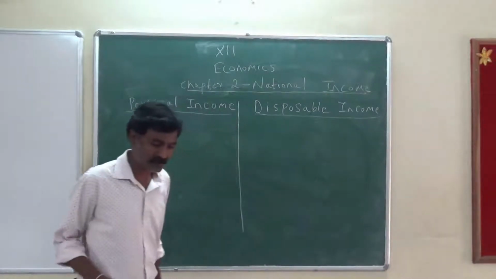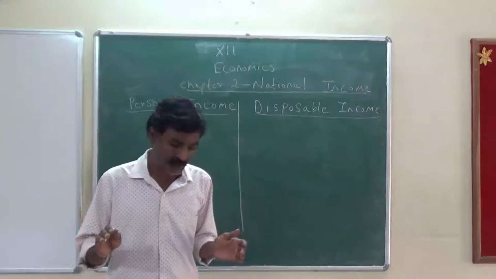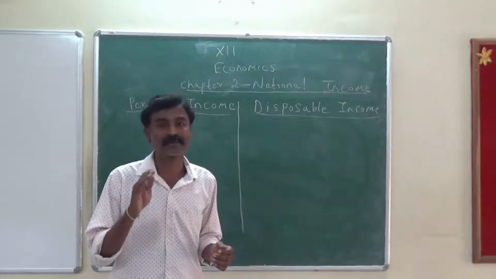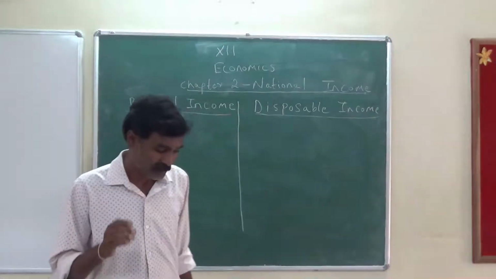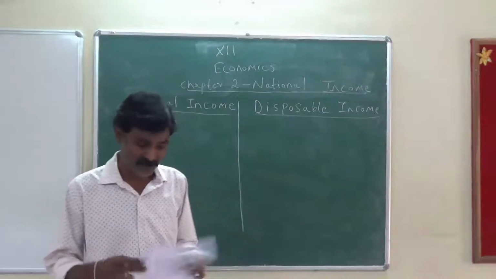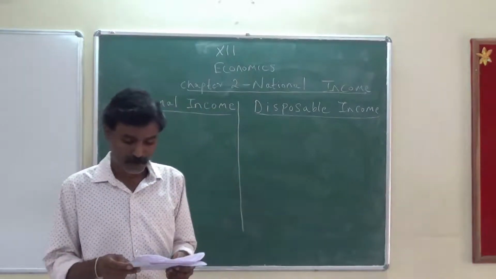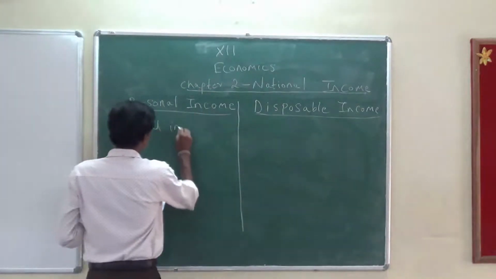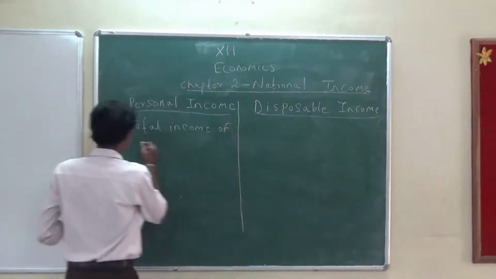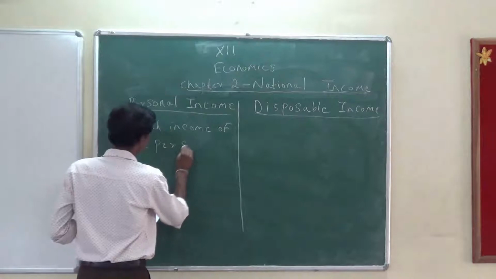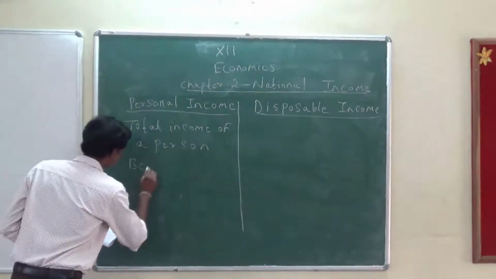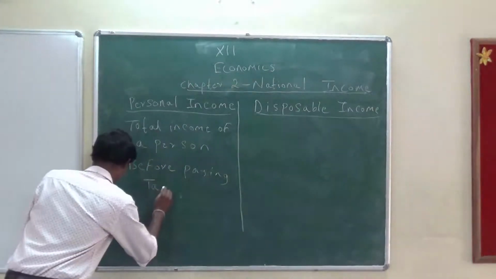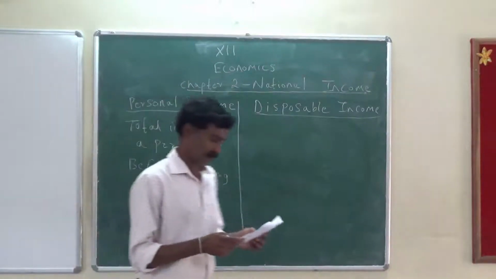Now what is personal income? Personal income is nothing but the total income received by an individual before the payment of tax. I repeat again: total income received by an individual of a country before the payment of direct tax. So this is nothing but the total income of a person before paying tax.